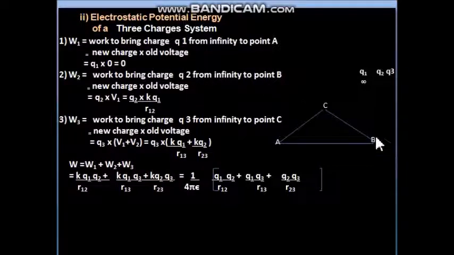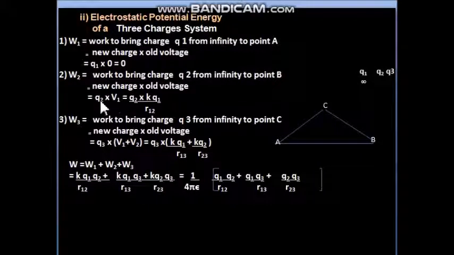Now let us calculate the work at point B. That means the work to bring the charge Q2 from infinity to point B. So W2 is new charge into old voltage. Now here charge Q2 we have brought, so new charge is Q2, and before Q2 Q1 has been already brought, so Q1 will produce voltage V1 here, so V1 we have to apply.